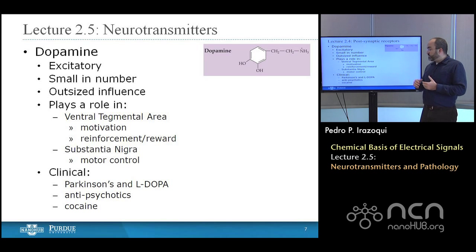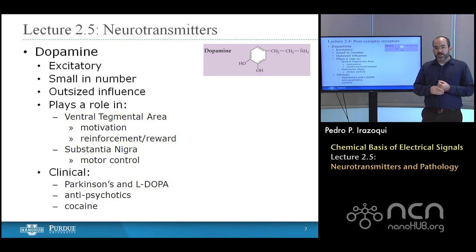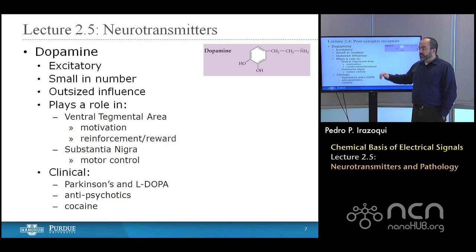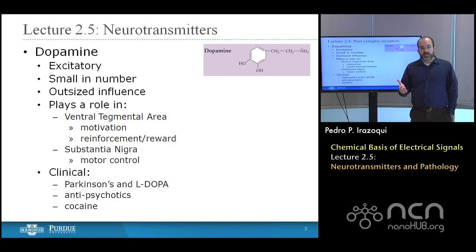And in cocaine, what you see is increased consciousness, increased awareness, increased energy, basically the opposite of the effects that you would see in a Parkinsonian patient. So it would work as a treatment, but it also, because it's implicated in the reinforcement reward areas, is extremely addictive. And as a side effect of it, you can have psychotic behaviors in the patient that takes an excess of cocaine, or in fact in patients that take L-Dopa.